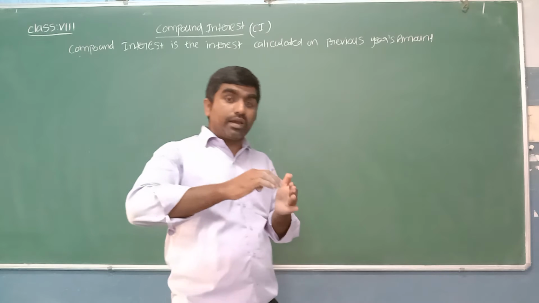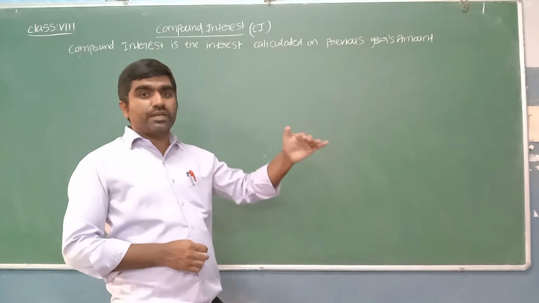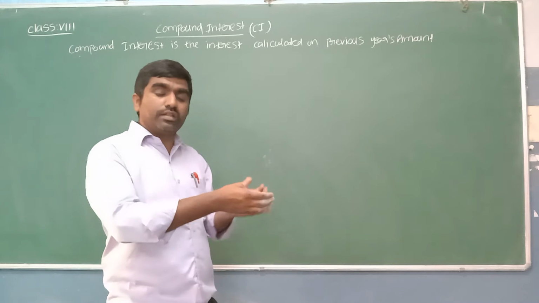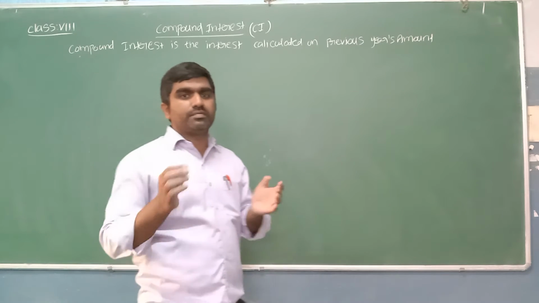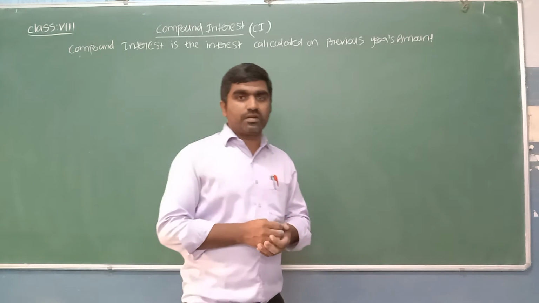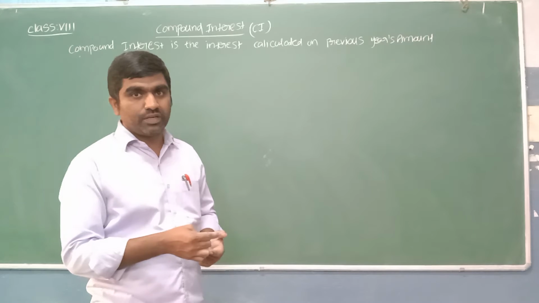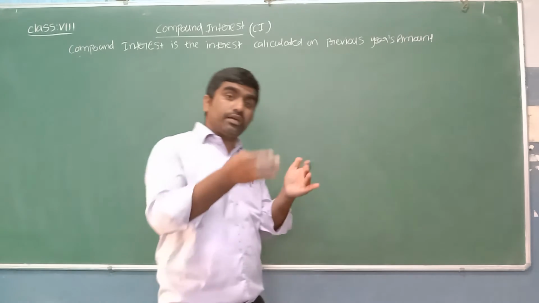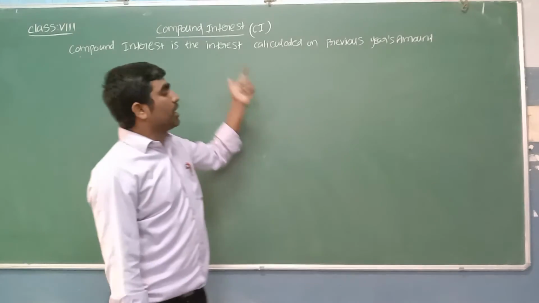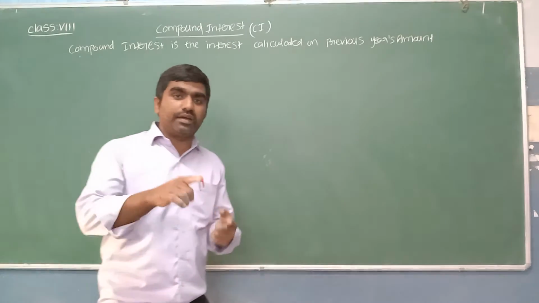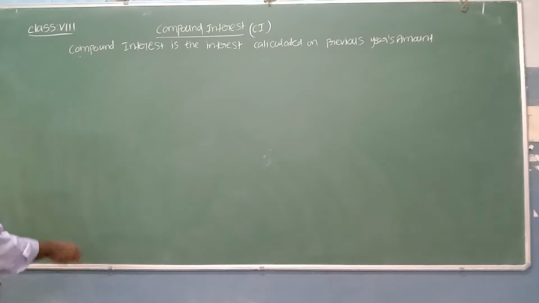Suppose they want to calculate the interest of the second year: the first year's original amount plus interest, both together, they will consider as the principal amount of the second year. Means year by year interest will change. It is earning interest on interest. The first year's interest we get now, on that interest also we should pay interest for the second year. So simply we can say compound interest is nothing but earning interest on interest. Let's see with an example. We'll take the same previous example.